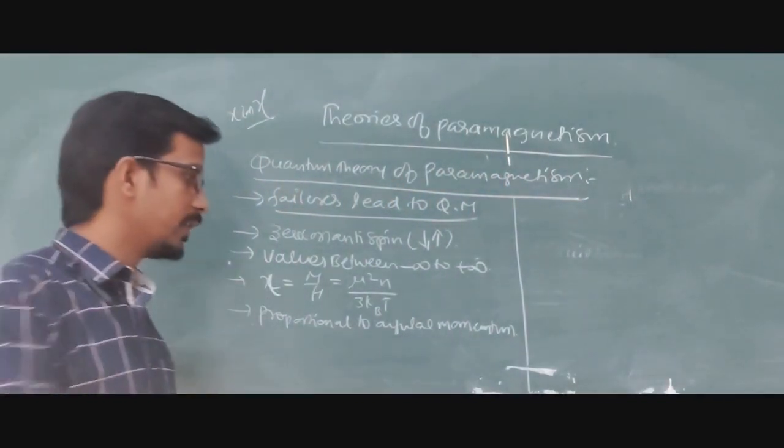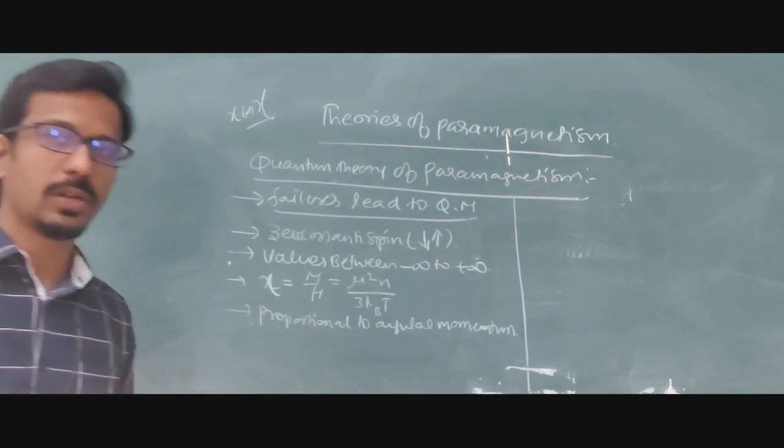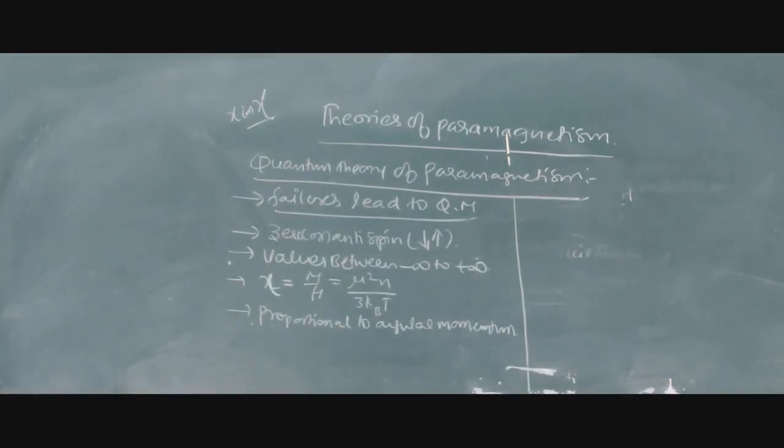This is nothing but a failure. It is not able to explain this concept. Another thing it is not able to explain is how zero spins cancel each other's values. To explain that, the theory called quantum theory is required. Understood? And the above equation does not satisfy the permanent magnetic moment being proportional to the angular momentum.